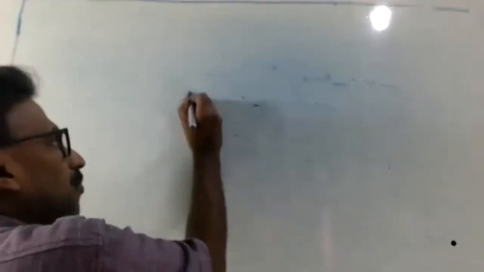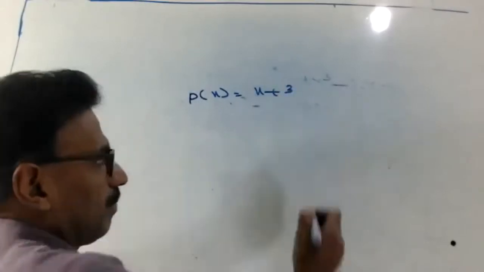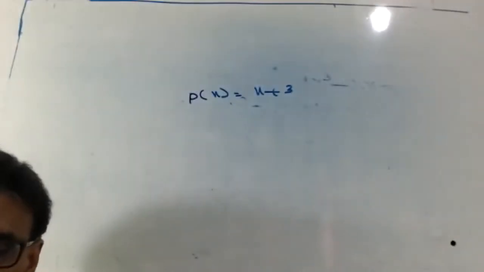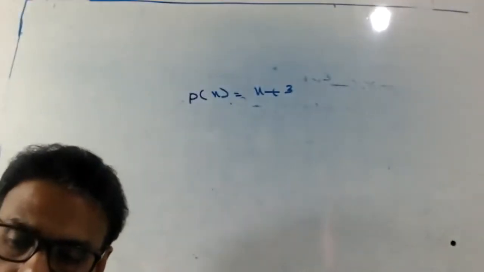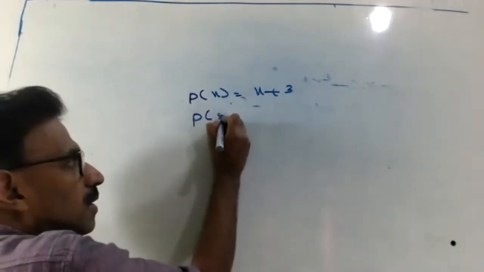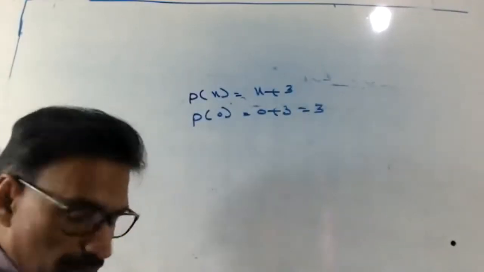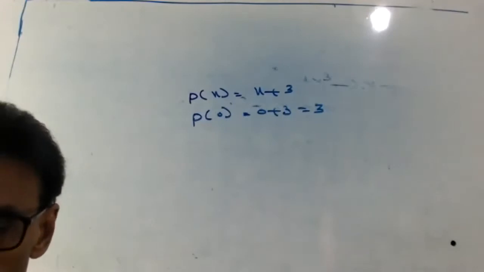Look at here. P of x equal to x plus 3. Don't write anything. Just close the book and sit here. P of 0 equal to 0 plus 3 equal to 3. Right?